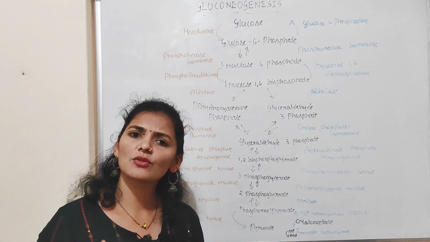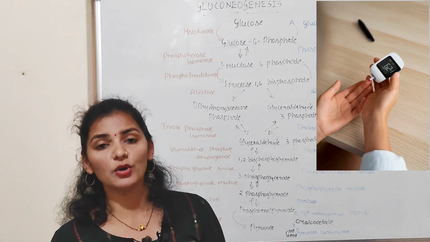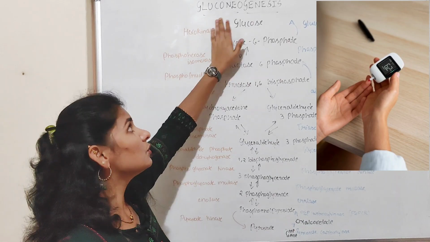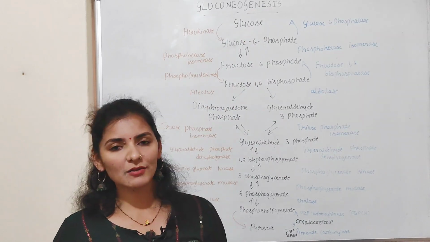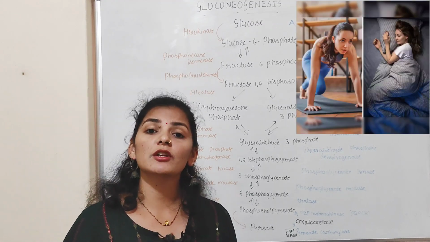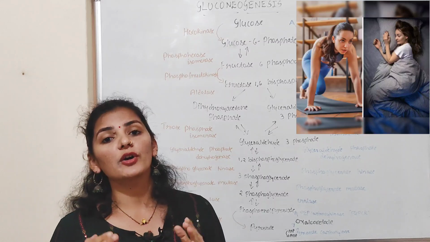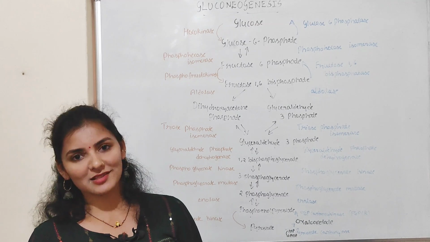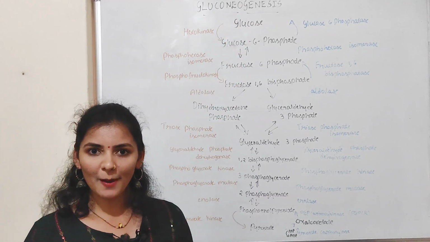When will there be synthesis of new glucose? Obviously, when there is a low glucose level in the blood or in the body, this gluconeogenesis comes into picture. So when there is a low glucose level in the blood, obviously during prolonged starvation or even after vigorous exercise, or when there is a long gap between meals, or even during overnight sleep, there will be less glucose in the blood, during which gluconeogenesis comes into picture.